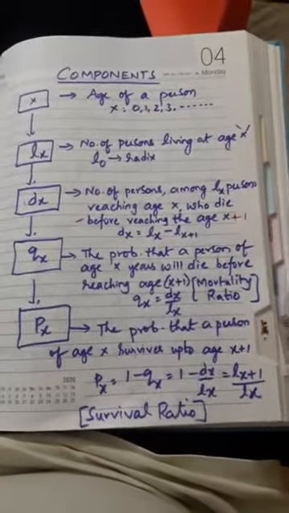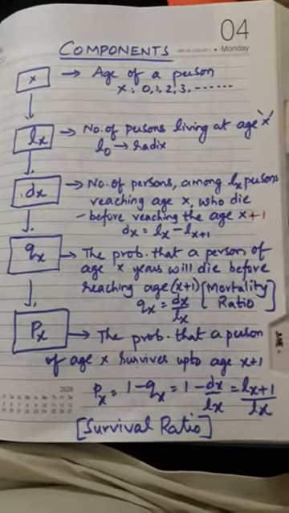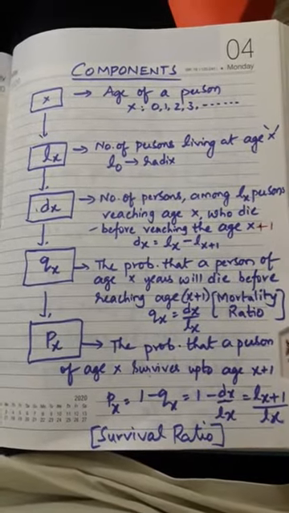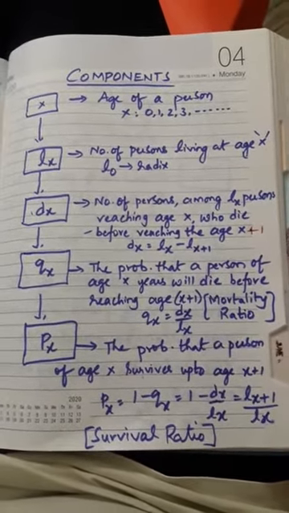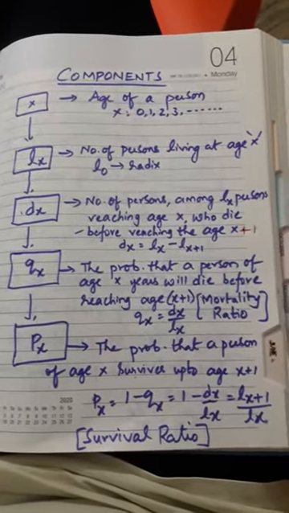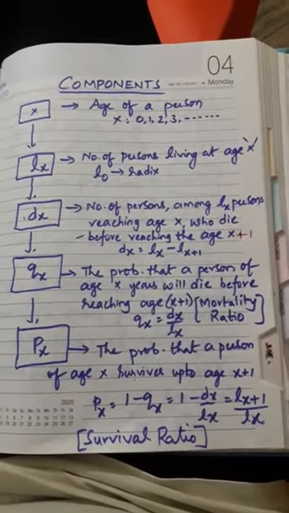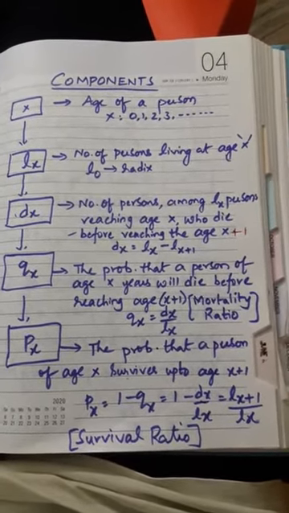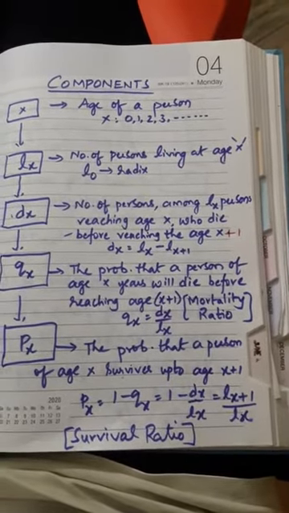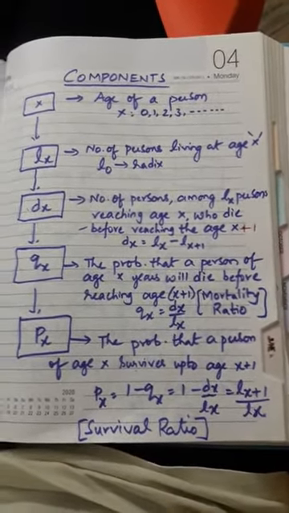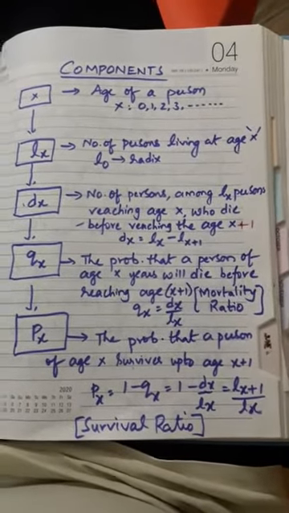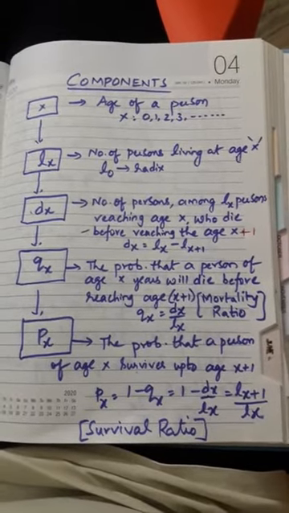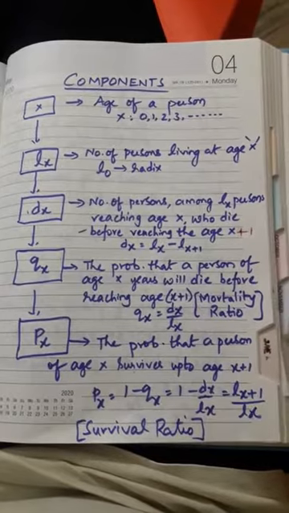I have taken as an example age of a person is 2, and then some group of persons I have taken as lx, the number of persons living at age x. dx means number of persons among lx persons reaching age x who die before reaching age x plus 1.